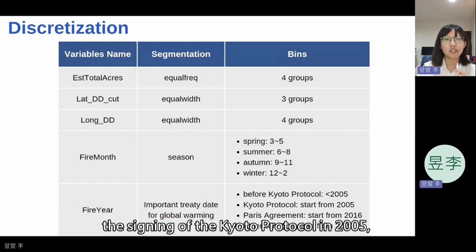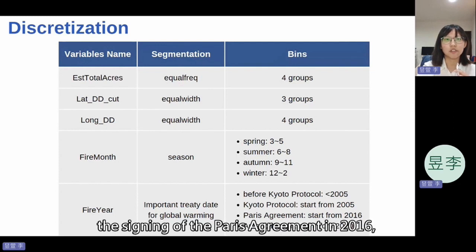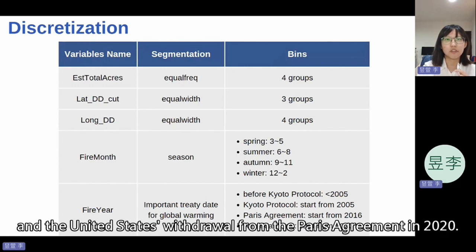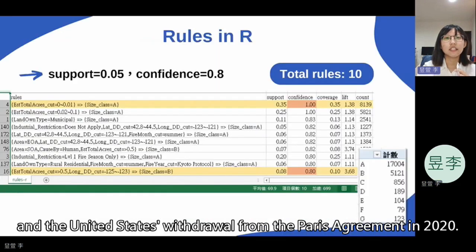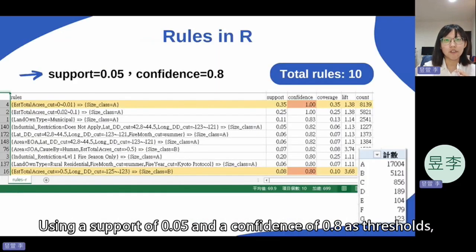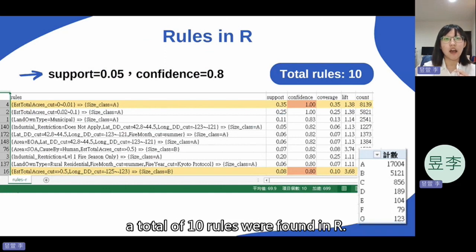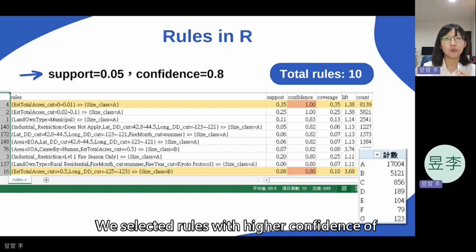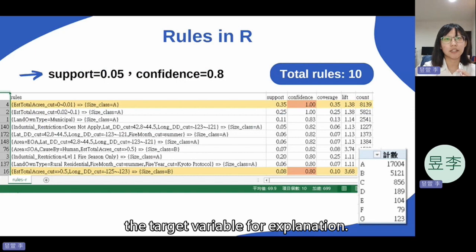The signing of the Kyoto Protocol in 2005, the signing of the Paris Agreement in 2016, and the United States withdrew from the Paris Agreement in 2020. Using a support of 0.05 and a confidence of 0.8 as the threshold, a total of 10 rules were found in R. We selected rules with higher confidence of the target variables for explanation.